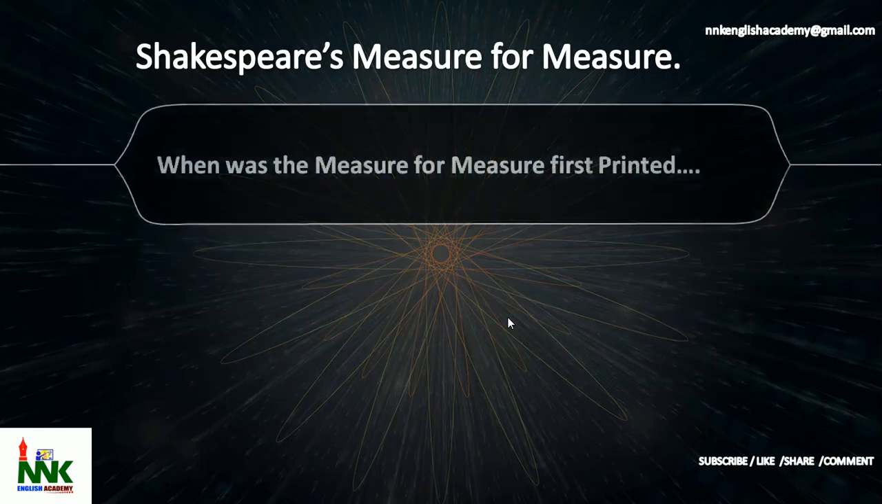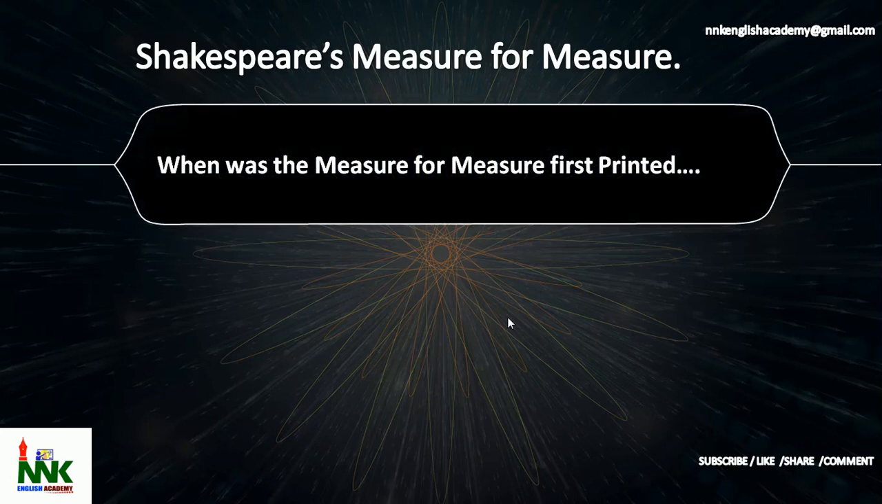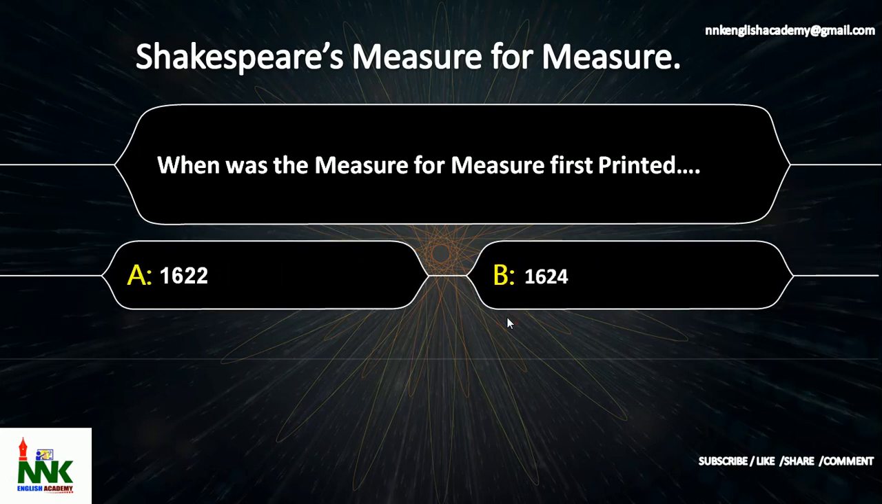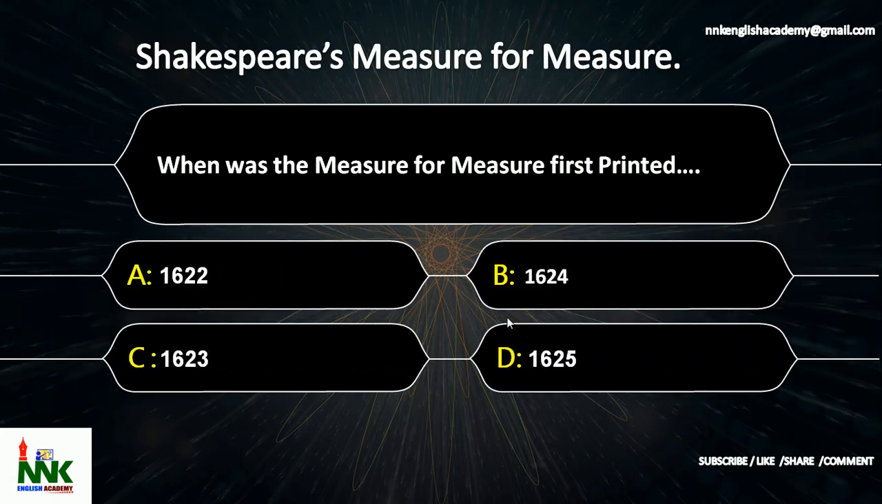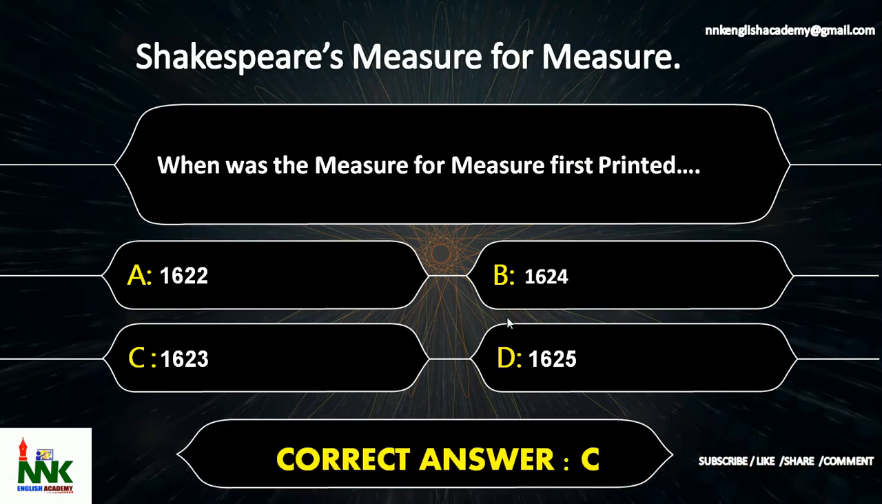Next question. When was Measure for Measure first printed? The options are option A, 1622, option B, 1624, option C, 1623, option D, 1625. When was Measure for Measure first printed? The correct answer is option C. It was printed in the year 1623.